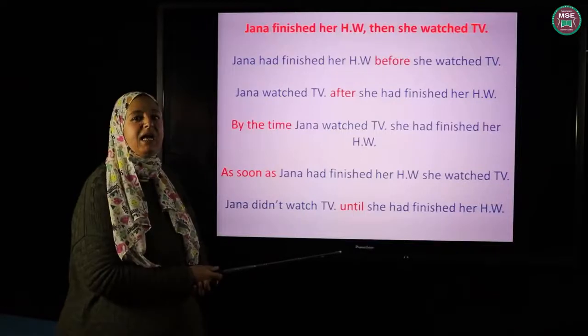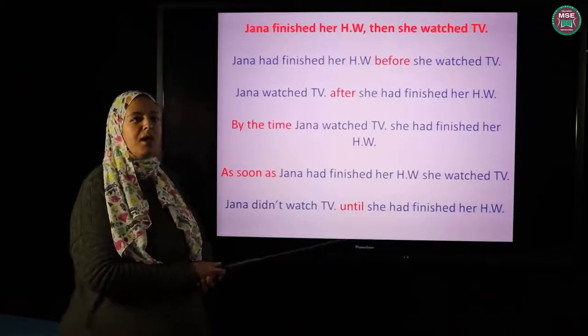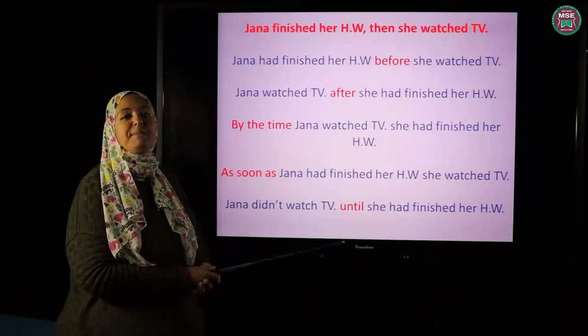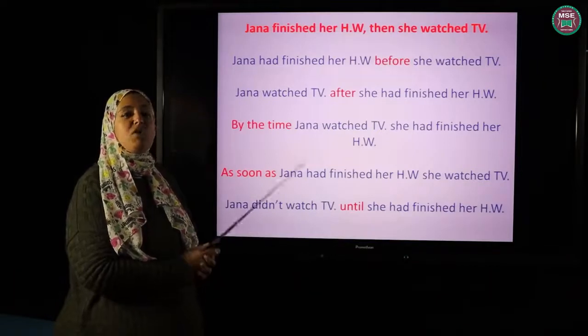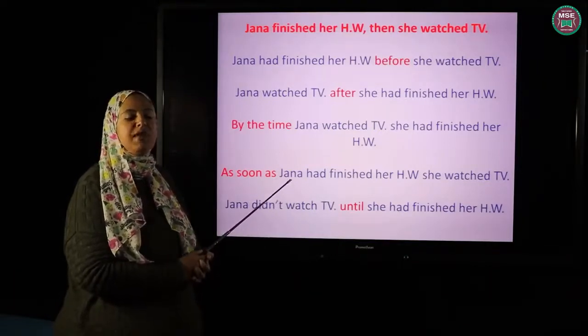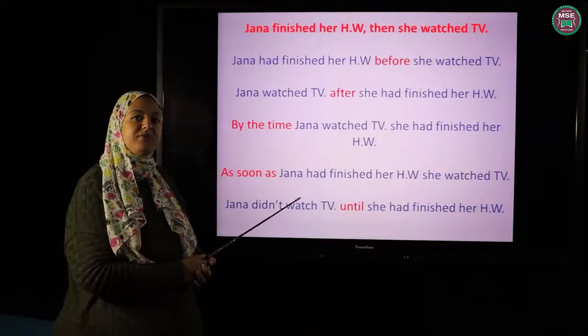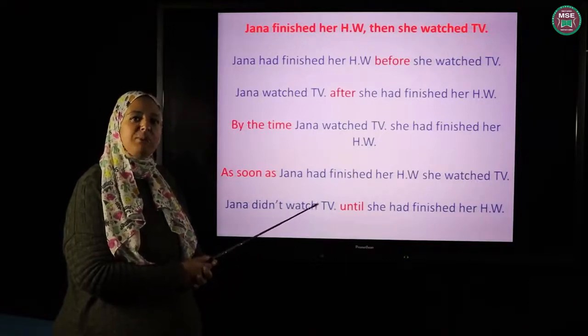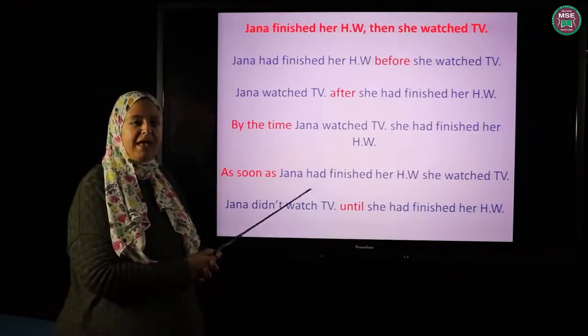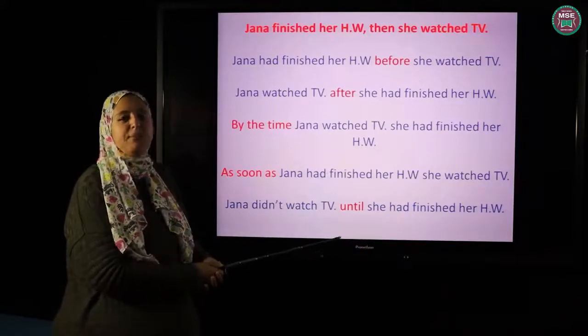The last word is until. Until should always come in the middle of the sentence. Before until, I put the action in the past but in the negative. So before until, I put negative past simple. And after the word until, I put past perfect.